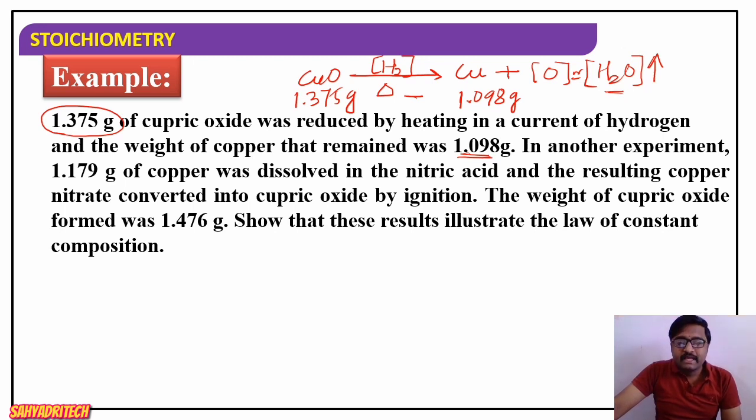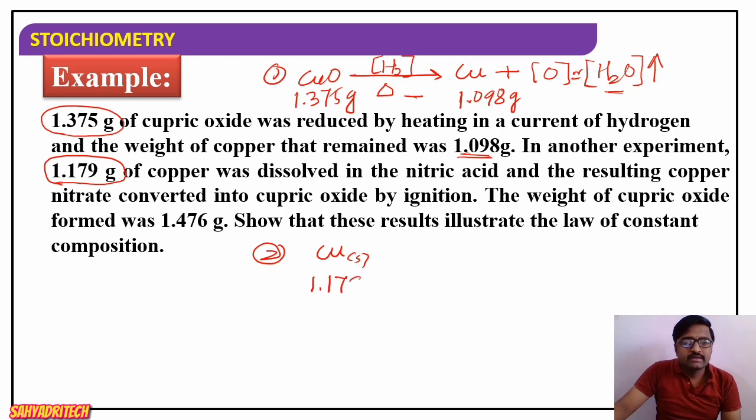Second experiment. In another experiment, 1.179 gram of copper was dissolved in nitric acid, and the resulting copper nitrate converted into cupric oxide by ignition. Well, this is the second experiment. What are they doing? First, they have taken solid copper. How much copper taken? 1.179 gram of copper was taken, and is dissolved in what? Is dissolved in nitric acid, HNO3, so aqueous nitric acid.